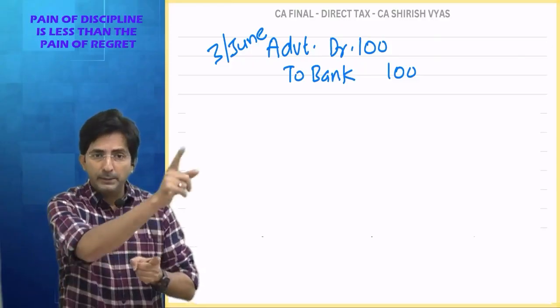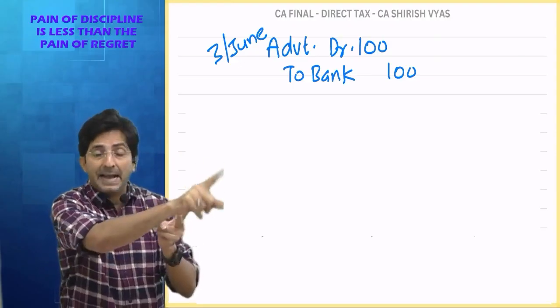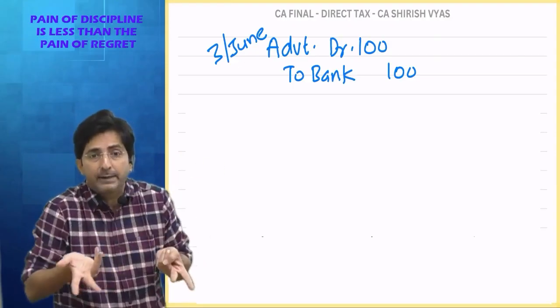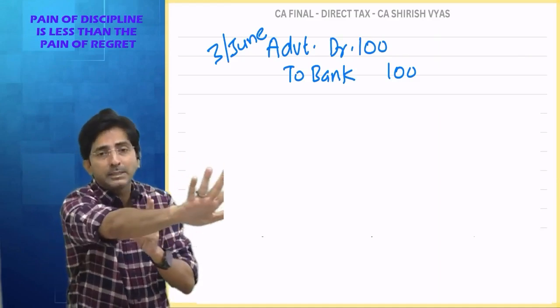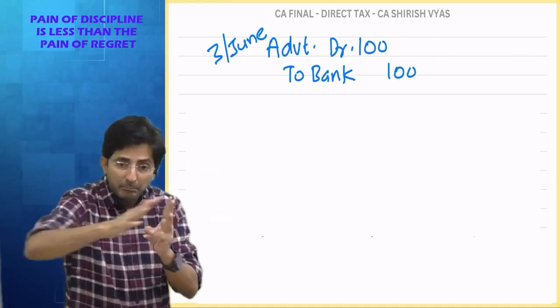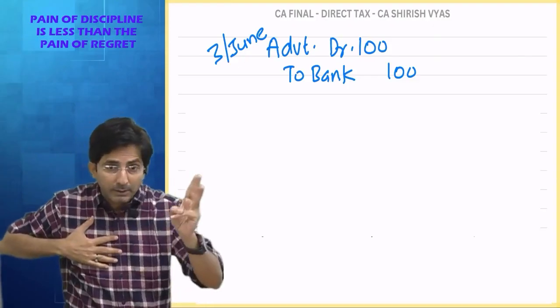Show the advertisement as your income in your return. Show it, pay tax on this advertisement because I haven't deducted TDS, and please file the return also. I will request that. Okay. And then my chartered accountant will come and see whether the advertiser has done all this or not.